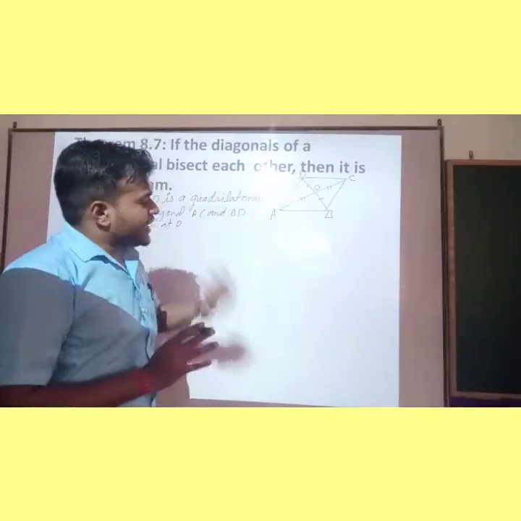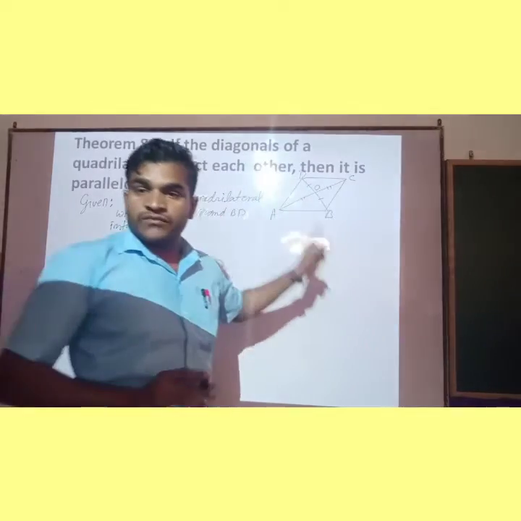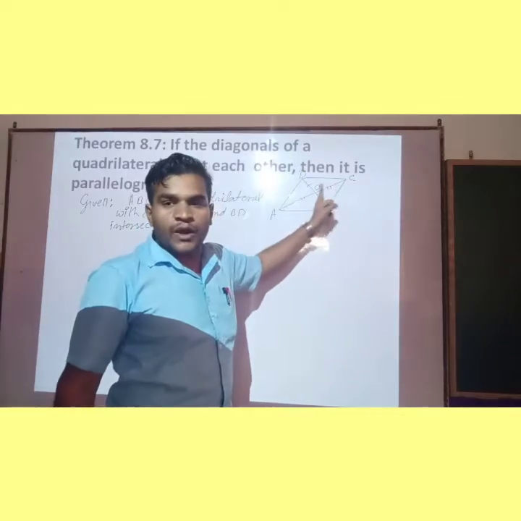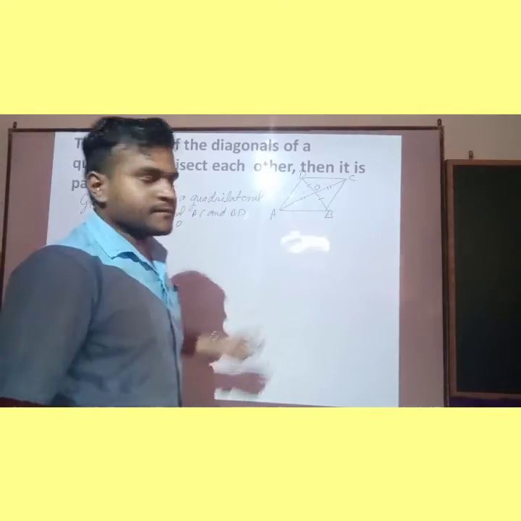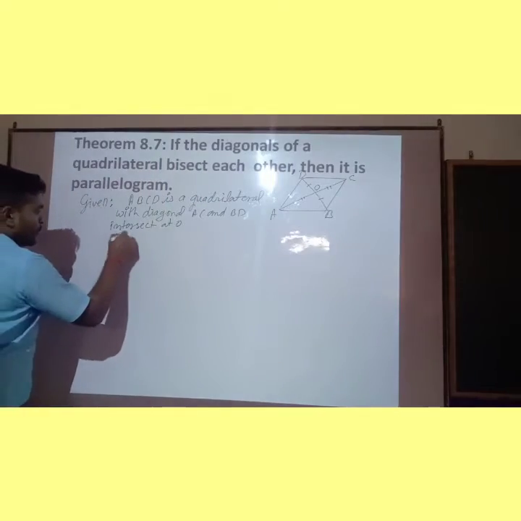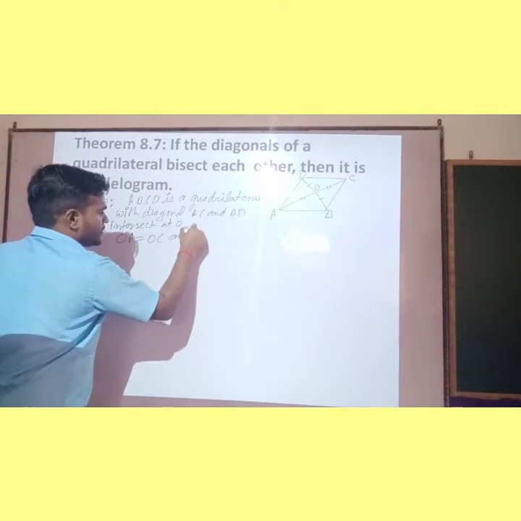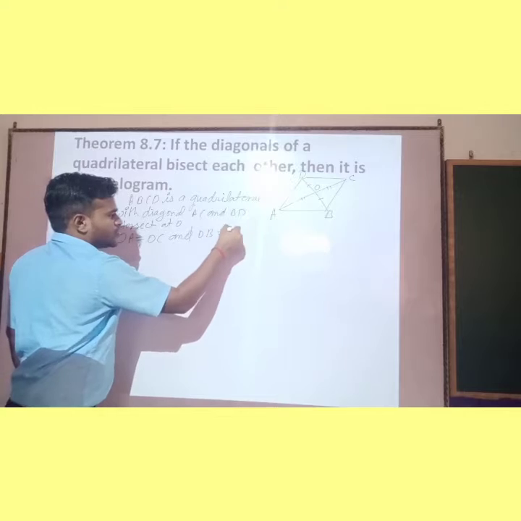If they intersect at O, it is also given OA is equal to OC and OB is equal to OD. So children, OA is equal to OC and OB is equal to OD.